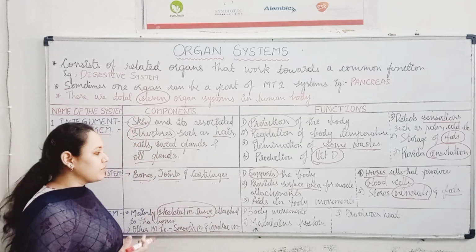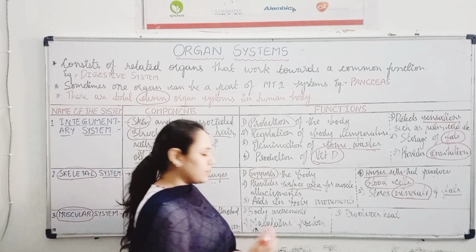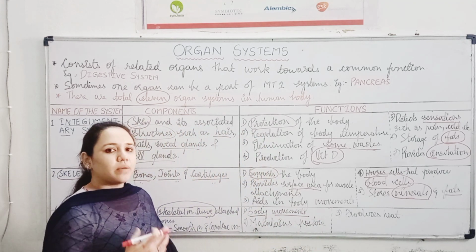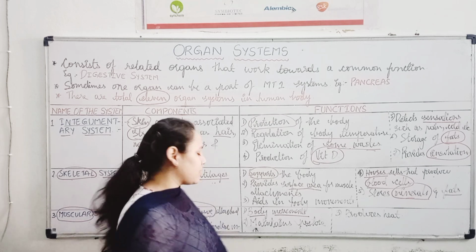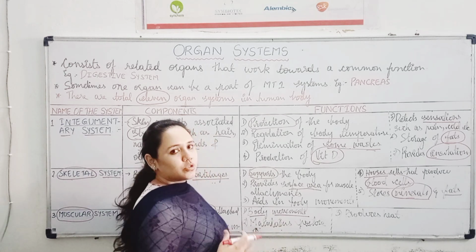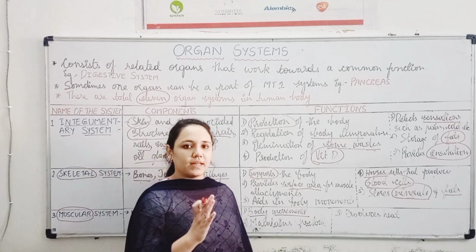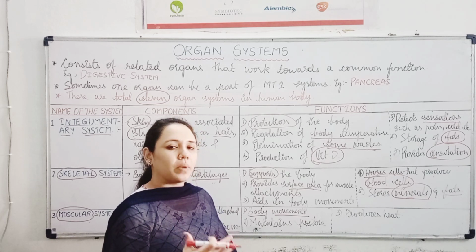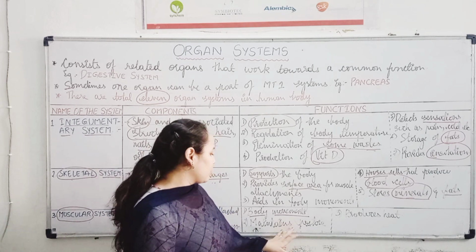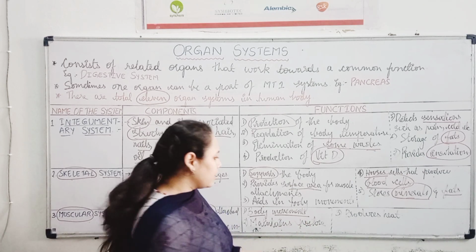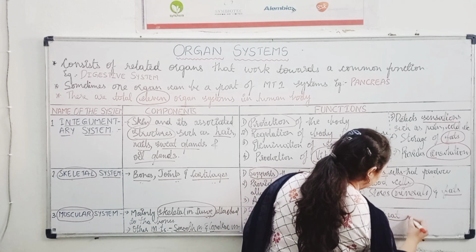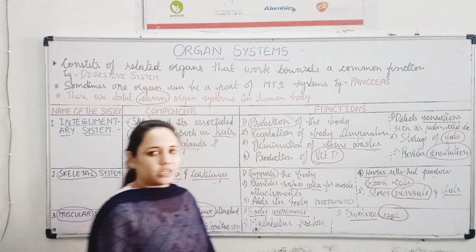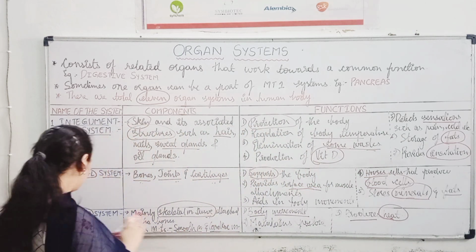So what is the function of this muscular system? The function of muscular system is body movement. So bones के साथ साथ हमारे body के movements के लिए हमें muscles की भी जरूरत होती है. And then maintains posture. हमारा body का जो posture maintain करने के लिए muscular system is important. जो body के muscles होते हैं they also provide the necessary support to give proper posture to the body. और उसके बाद produces heat. हमारे muscles में heat production भी होता है. So these are the functions of muscular system.